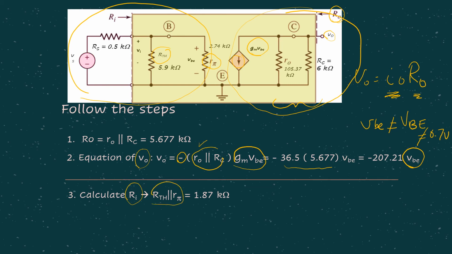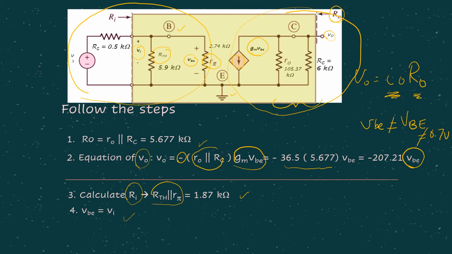Substitute accordingly and you get the Ri value. Then we get vbe, which in this case is the voltage across r pi, the voltage between base and emitter. This vbe is the same voltage as vi because they are in parallel, so we can say vbe is equal to vi.